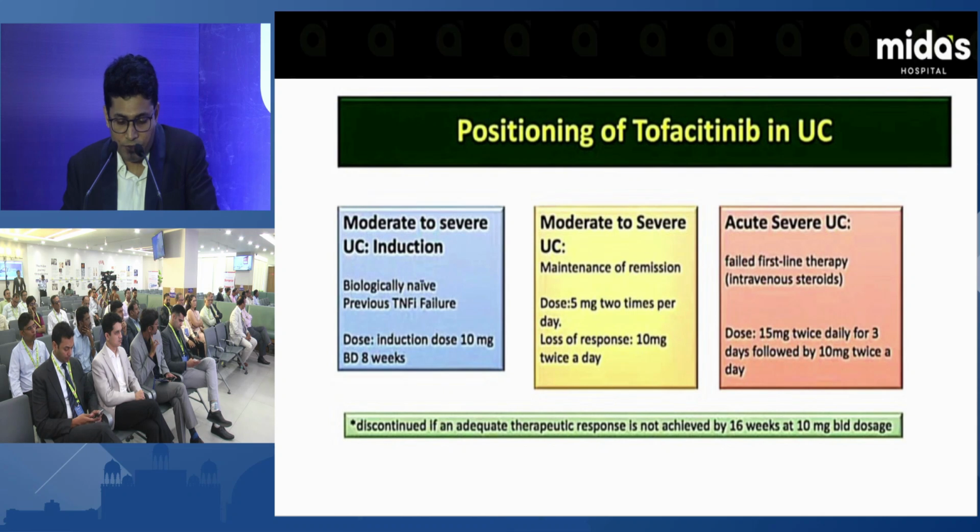Dose in acute severe ulcerative colitis: 15 milligrams twice a day for 3 days, followed by 10 milligrams twice a day. Discontinue tofacitinib if the response is not achieved by the 16th week of the 10 milligram BD dose.